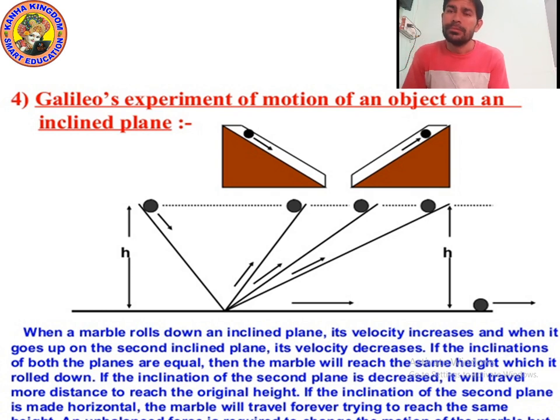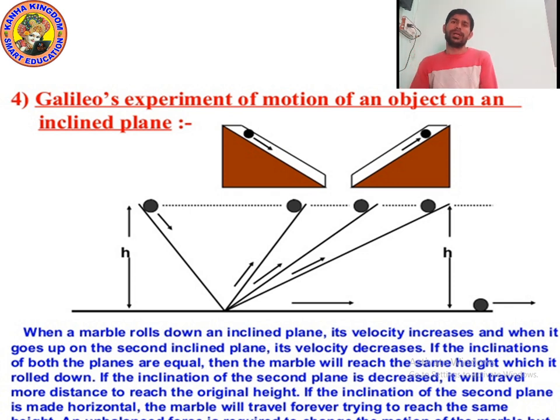Now suppose we put the inclined plane at different angles. First put the inclined plane at a 30-degree angle, then 50 degrees, then 60 degrees, then 70 degrees. Then tell me, at which angle will the ball move fastest? Yes, definitely at the higher angle the ball will move faster, and at that time the velocity increases within a second and it will go very fast.